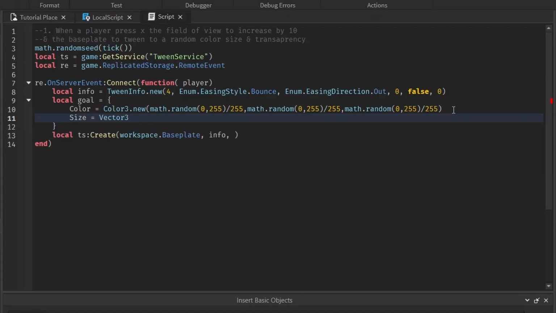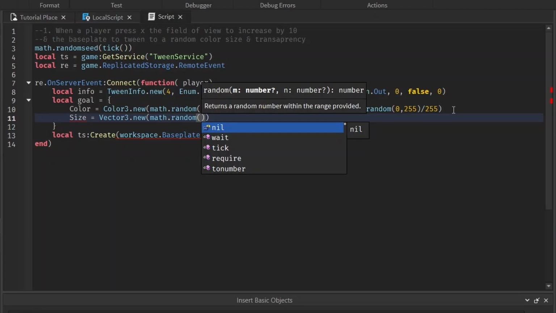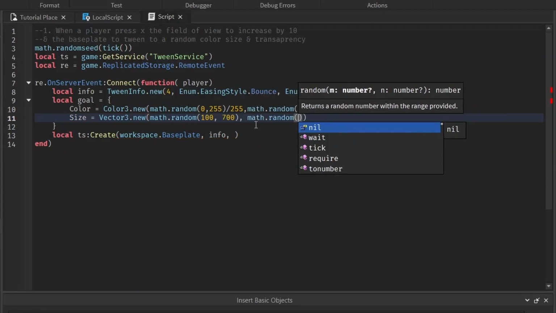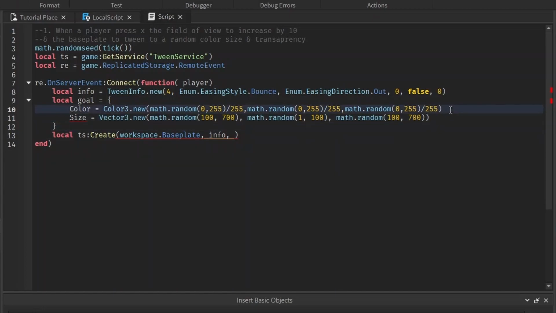And a random size. Size equals Vector3.new, random. What's a reasonable size for a base plate? Let's make it go from 100 to 700. Or that axis. The middle axis, I don't want it to be too thick. We'll make it go from 1 to like 100. And then this axis is fine. Oh yeah, don't forget the comma. I always forget the comma. But Roblox won't let me forget.